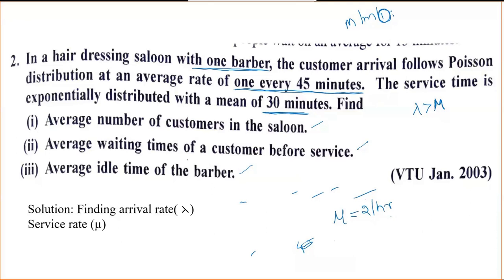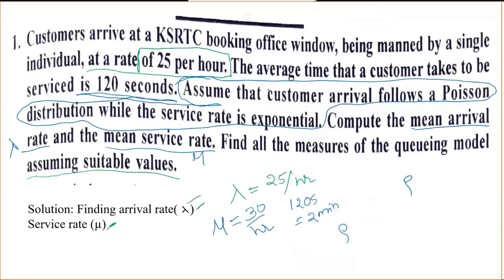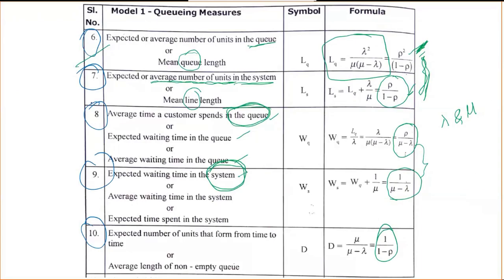Okay, what they asked is, you need to find the average number of customers in the salon. For that we know the formula: average number of customers in the system.